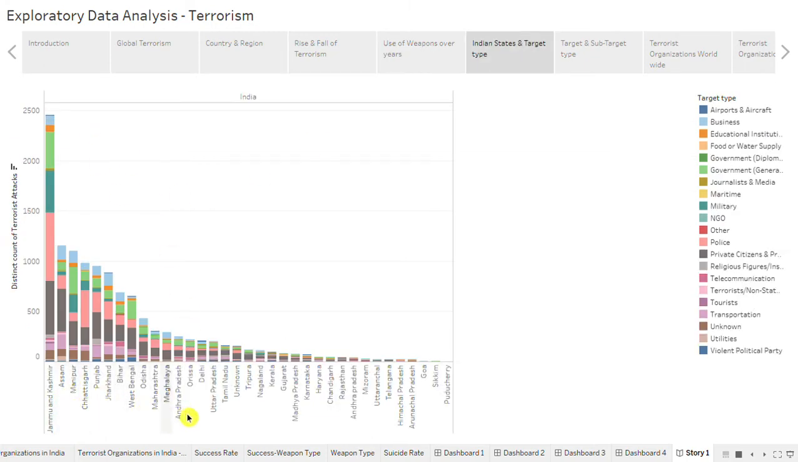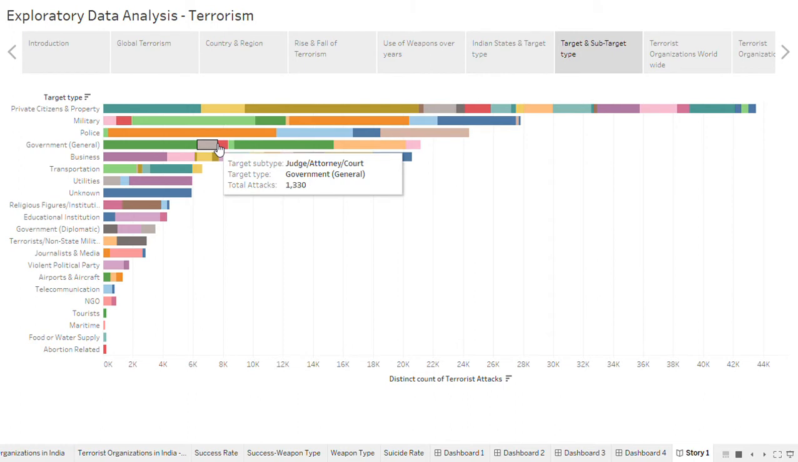These are the Indian states, and on the y-axis we have plotted the total distinct count of terrorist attacks. So here we can clearly see Jammu and Kashmir has the maximum number of attacks, almost equal to 2400, and this color shows target type. So here we can see 682 attacks were on police and 410 on military, and on government 364 attacks were there. So here we can see Jammu and Kashmir is the most terrorism affected state in India.